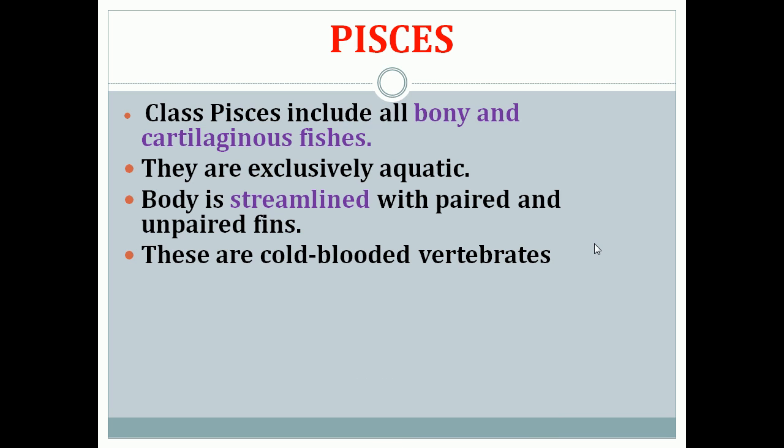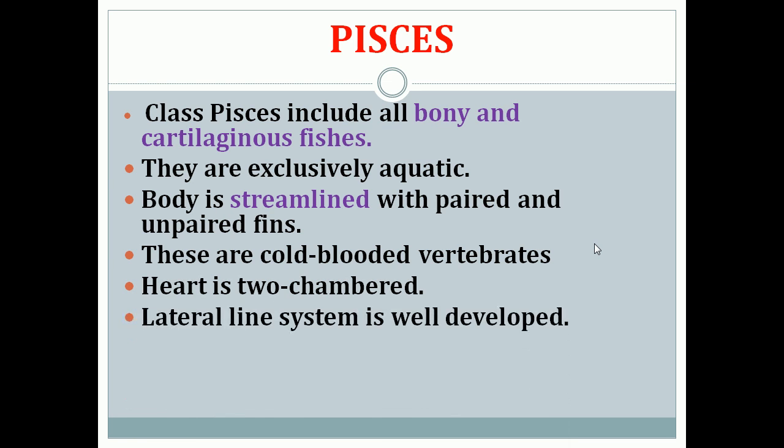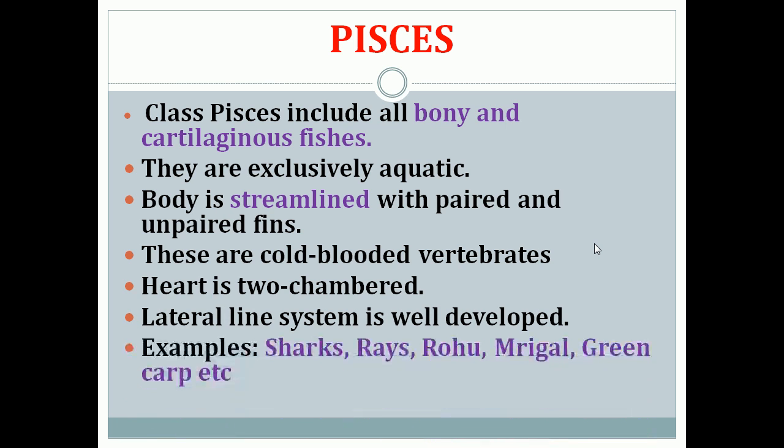Cold-blooded means their body temperature will change according to the climatic condition. The heart is two-chambered, and the lateral line system is well developed. Examples of Pisces are shark, ray, rohu, mrigal, and grass carp, etc.